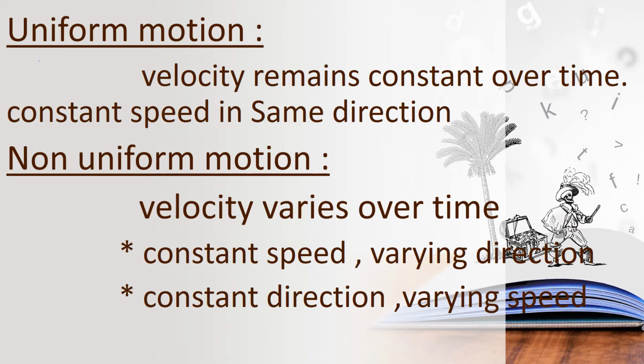And also constant direction but varying speed is non-uniform motion. So simply we are saying velocity varies over time. Uniform motion means velocity remains constant over time, and non-uniform motion means velocity varies over time. Okay children, did you all understand?